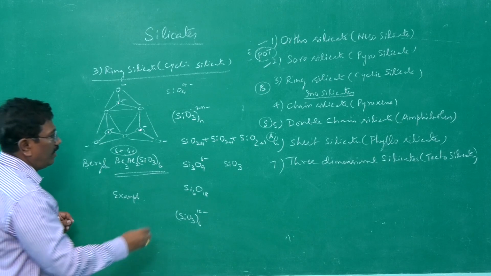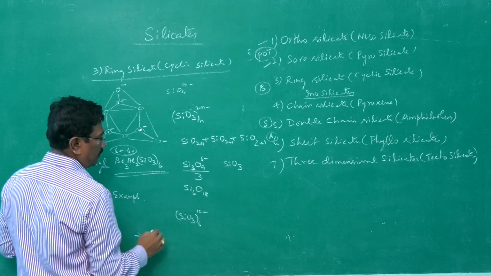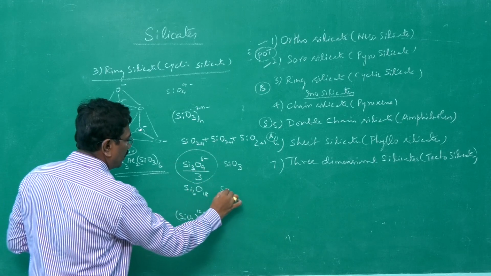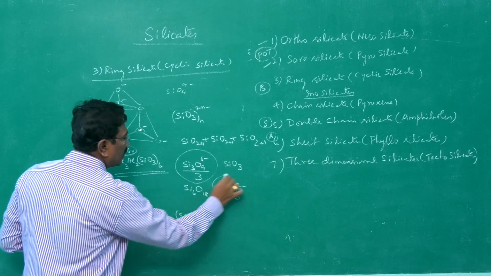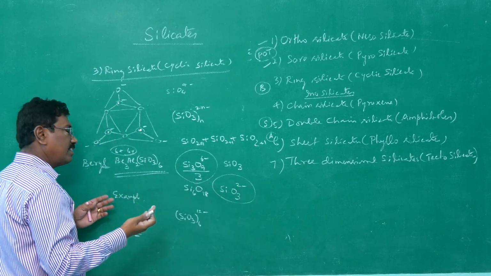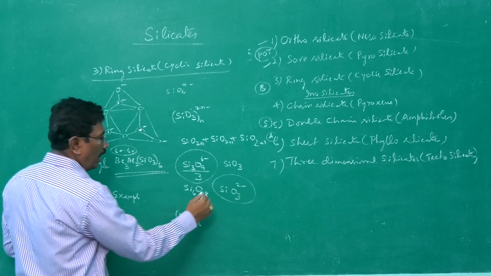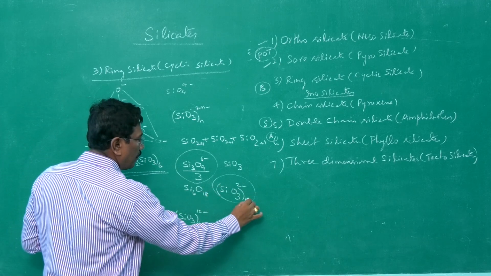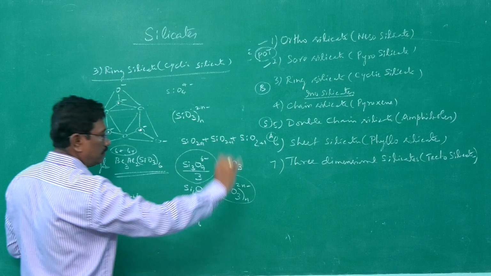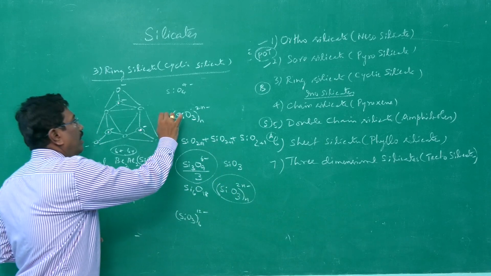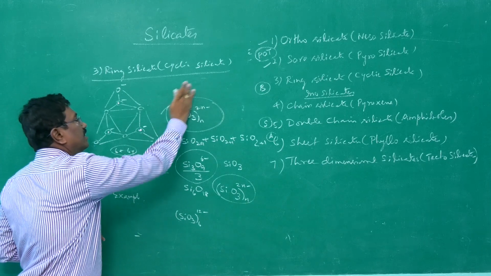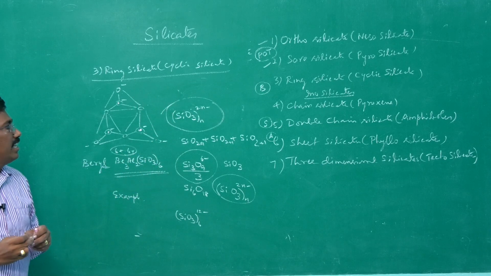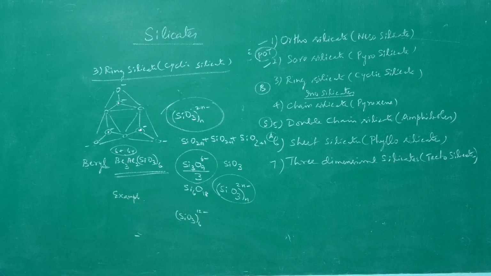If it is simplified, divided by 3, you will be getting SiO3 2 minus. But the number need not be 3 or 6, it may be any number, and therefore it is made n, here also n. So in ring silicate, the silicate units are (SiO3) n times, with charge 2n minus.